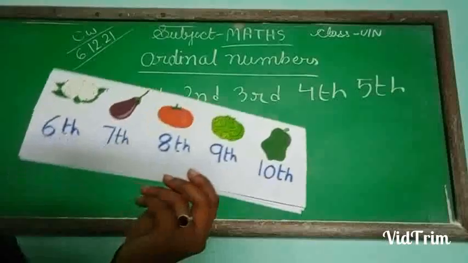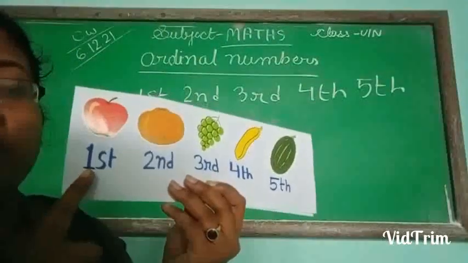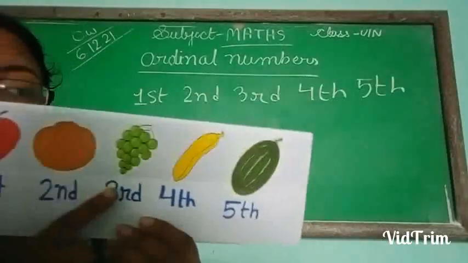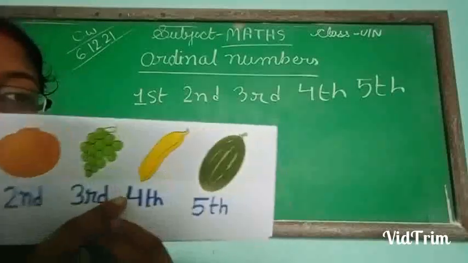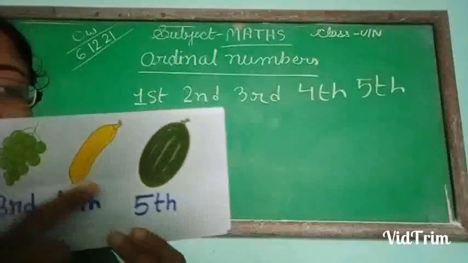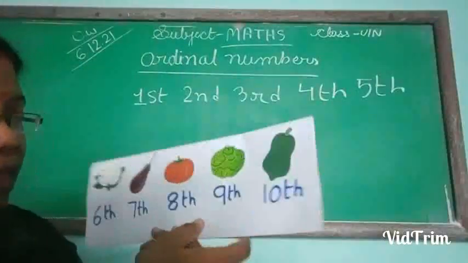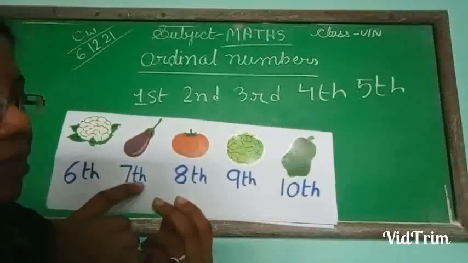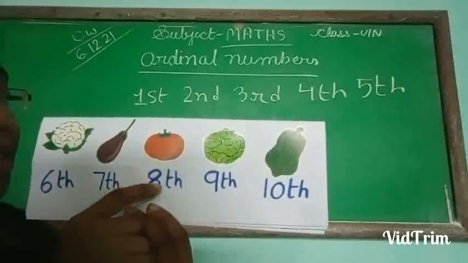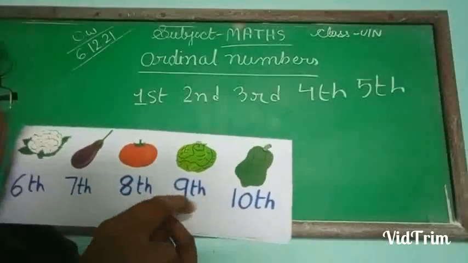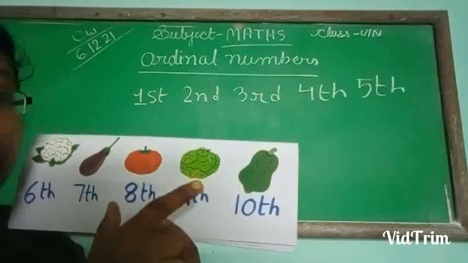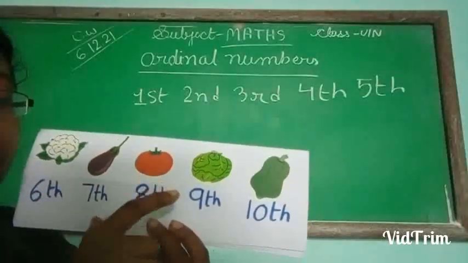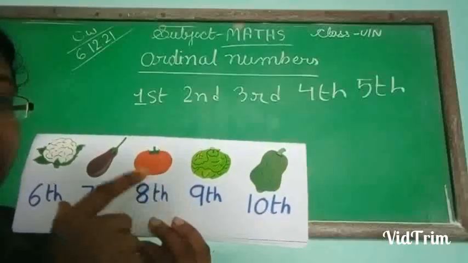So the numbers you see, first I have written 1 ST, which is pronounced first, 2 ND is pronounced second, and you pronounce 3 RD third, 4 TH fourth, 5 TH fifth, then cauliflower 6 TH sixth, 7 TH seventh, 8 TH eighth, then 9 TH ninth, then 10 TH tenth. So these are in line and they have some position where in the line they are standing.